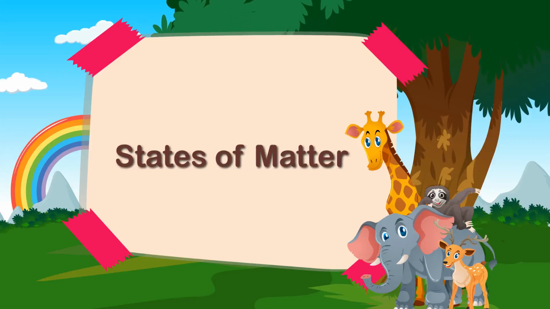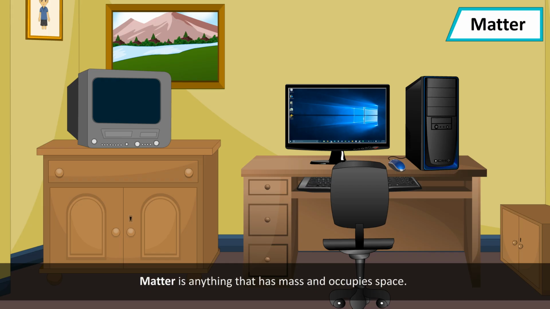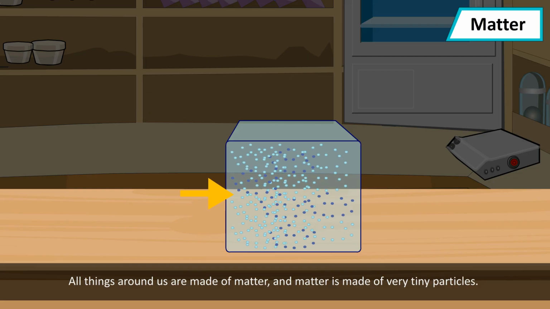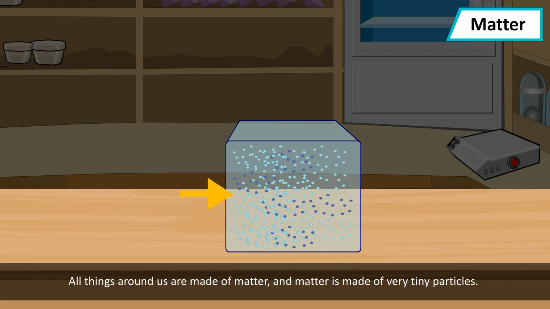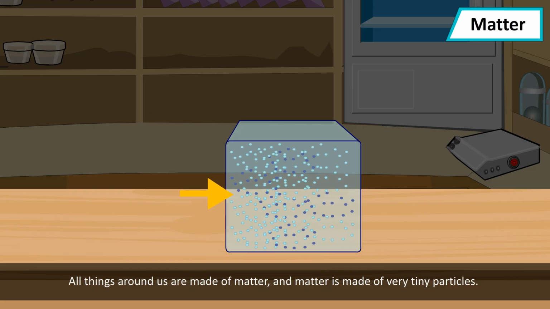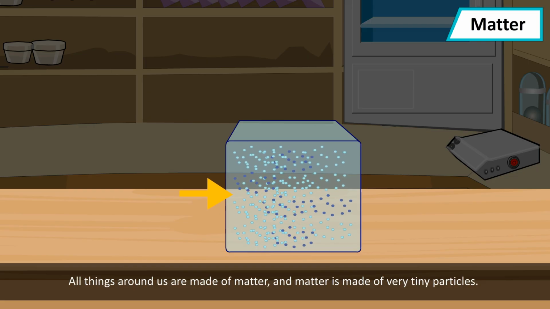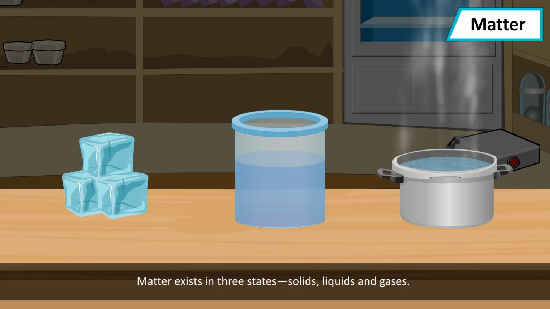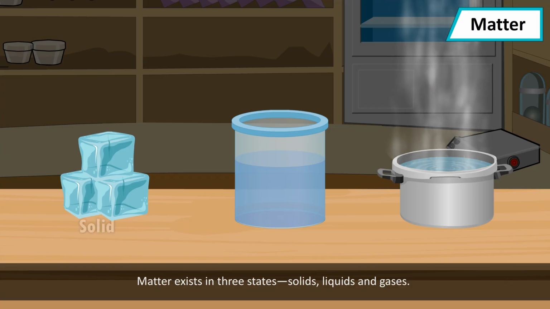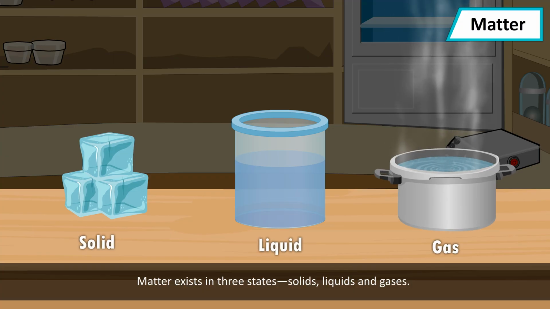States of matter. Matter. Matter is anything that has mass and occupies space. All things around us are made of matter, and matter is made of very tiny particles.